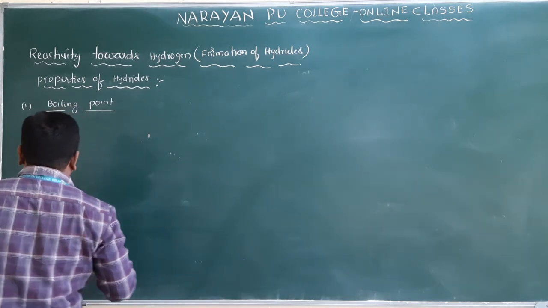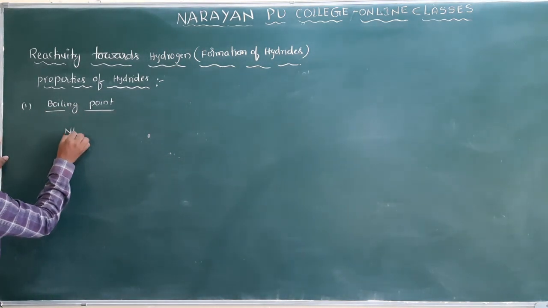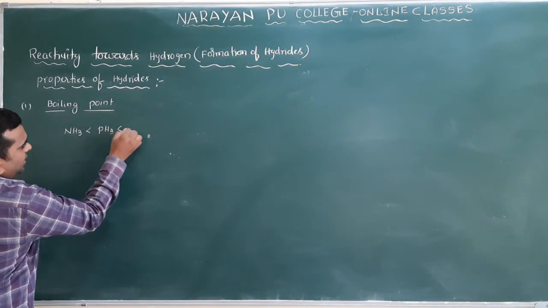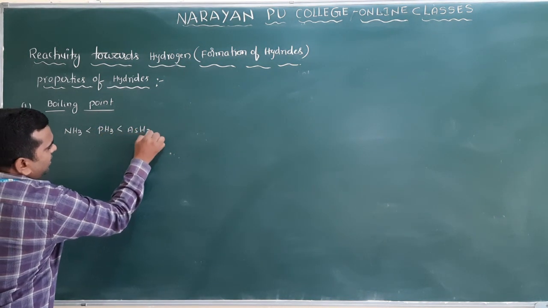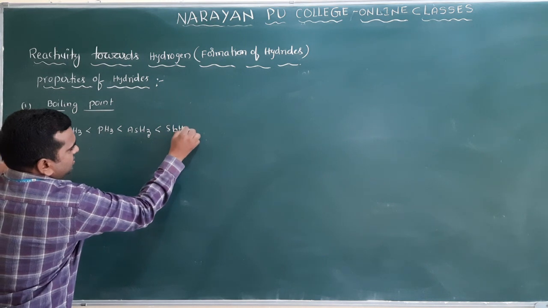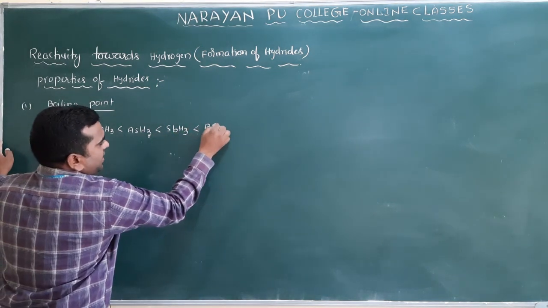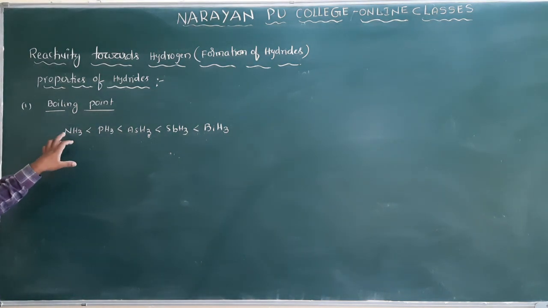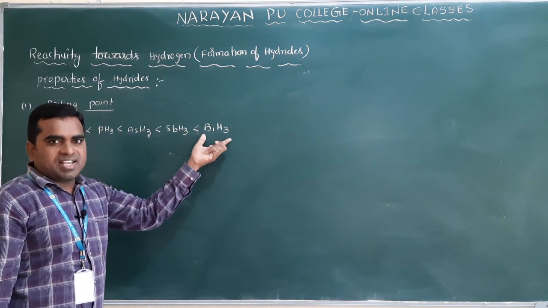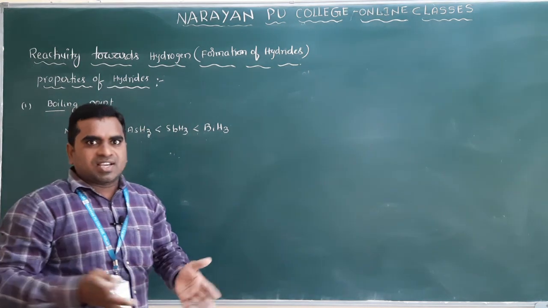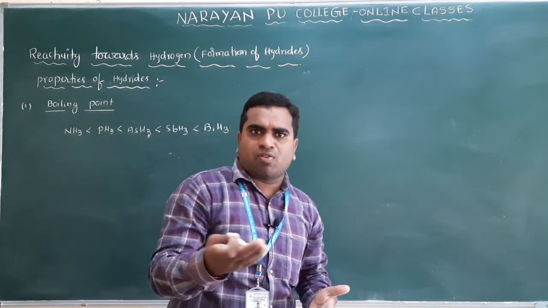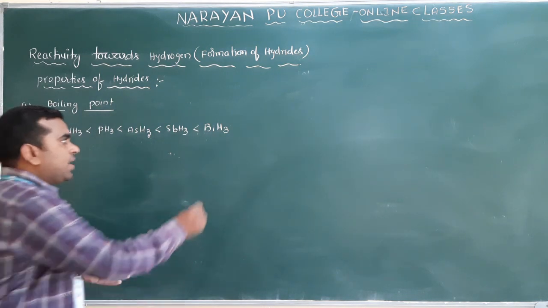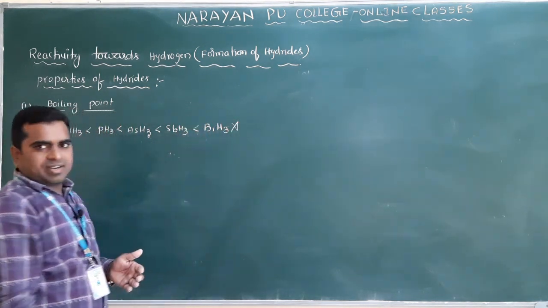So what should be the order here is NH3 should have the lowest, and after that PH3 and AsH3, next one is SbH3, last one is BiH3. This should be the order actually. Why? As we are moving from NH3 to BiH3, nitrogen to bismuth, size increases, van der Waals forces increase, melting and boiling points also increase. But this is not the correct order.